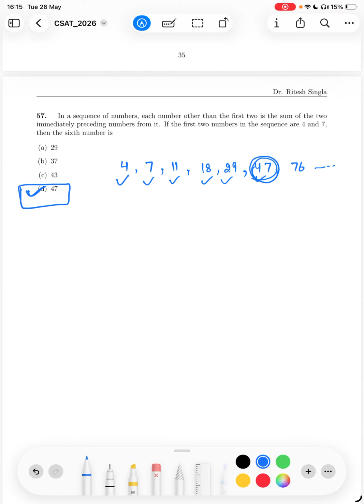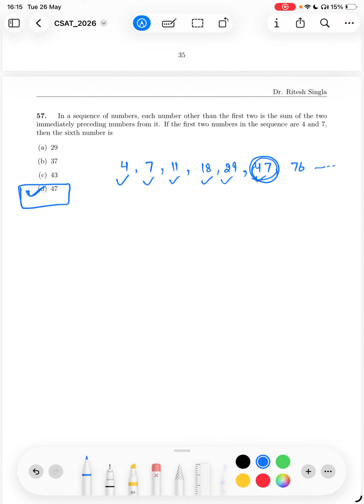Fine. They have given the first two numbers and then they said that any number is the summation of the immediate previous two. So third number is x1 plus x2, x4 is x2 plus x3, and so on. So 4 plus 7, 11, 11 plus 7, 18, 18 plus 11, 29, 29 plus 18, 47. Answer.